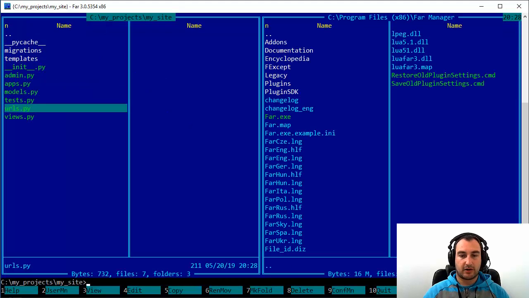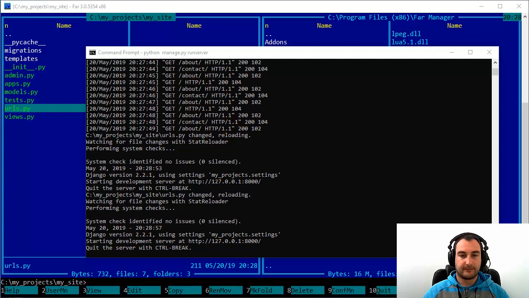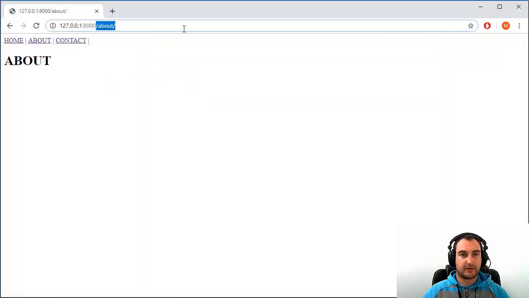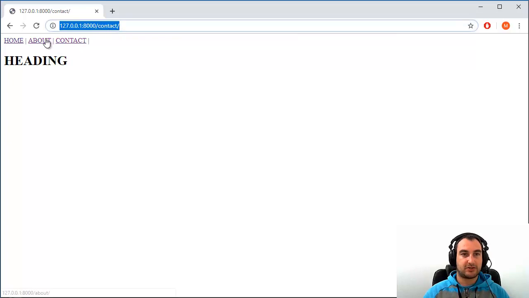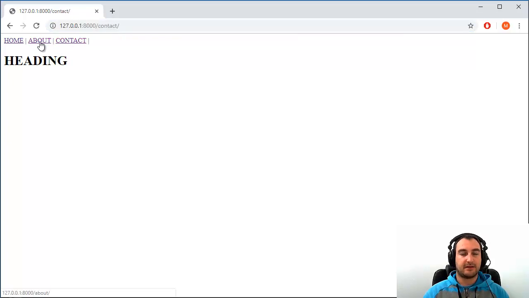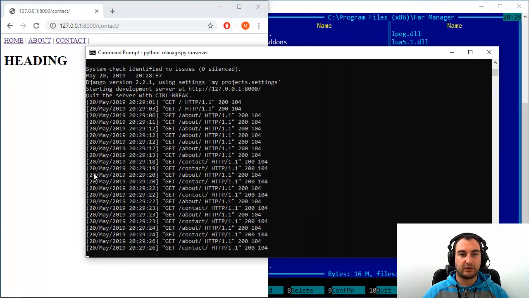So let's go to our website. System is running, and refresh. Home, so they are on home. When they click on about, they will still be on the same path, and they will click again and again, over and over again, but they will be on the same home page. And same thing for contacts. Okay, see, the path changes. They're using these URLs, these links, but they're on the same page. So that's a kind of funny thing to do to your colleagues or whatever you are doing.